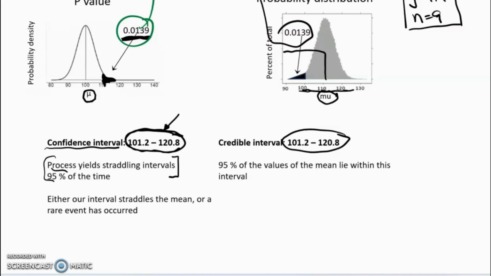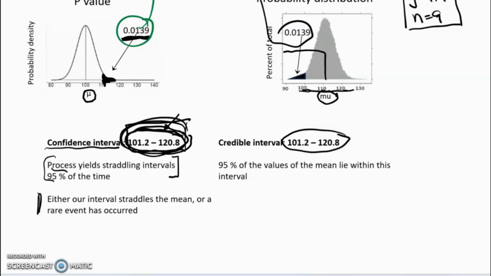But then what we go on to say is, okay, either one of two things has happened. Either this thing does in fact straddle the true mean, or a rare event has occurred. And basically we're deciding that very likely a rare event hasn't occurred, and therefore we give ourselves permission to think that this interval, which is a random variable, straddles the true mean, which is fixed.